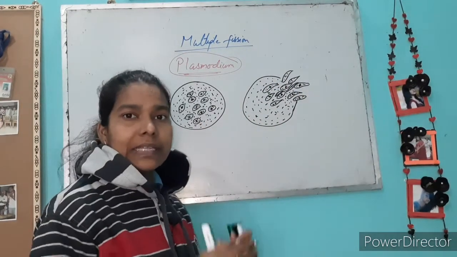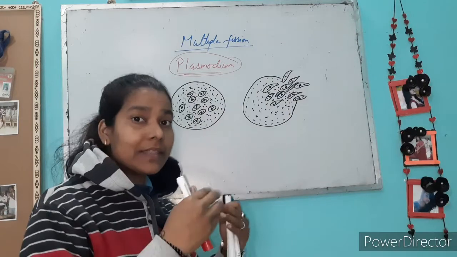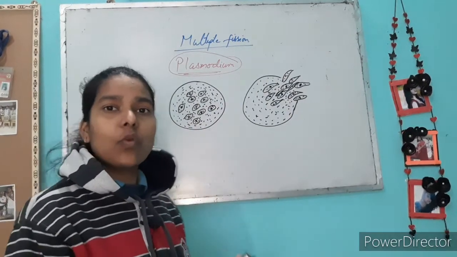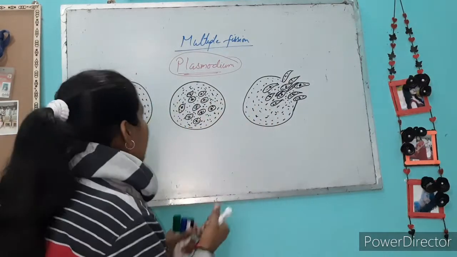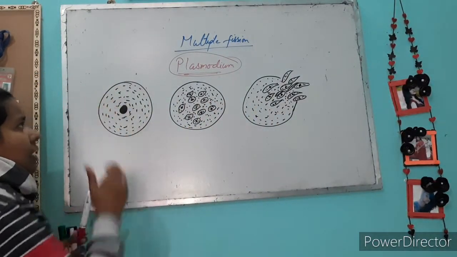See on the board, this is the diagram of Plasmodium, and it shows how the single cell of Plasmodium divides into many cells. You see, this is the single cell.